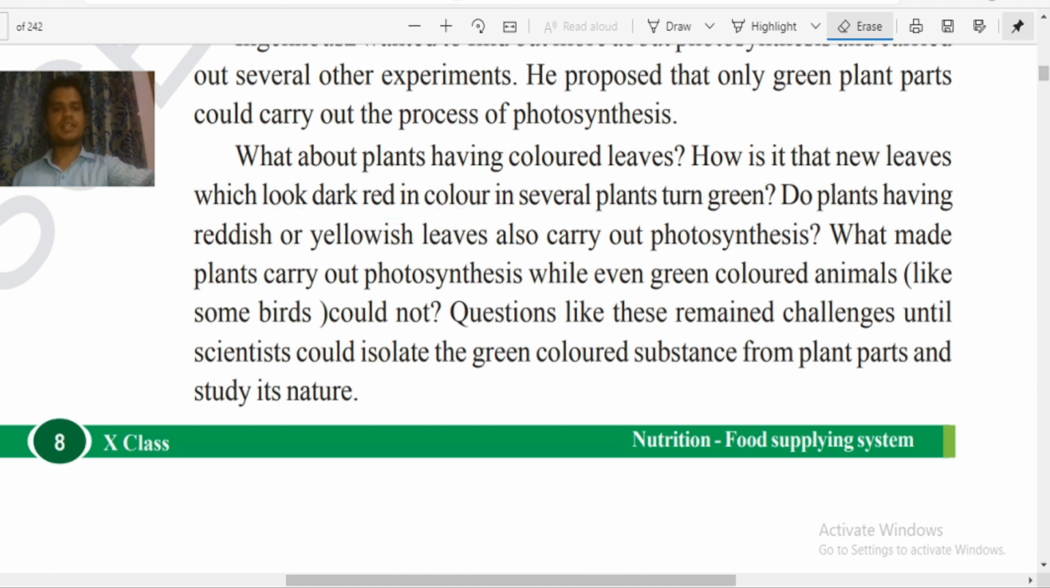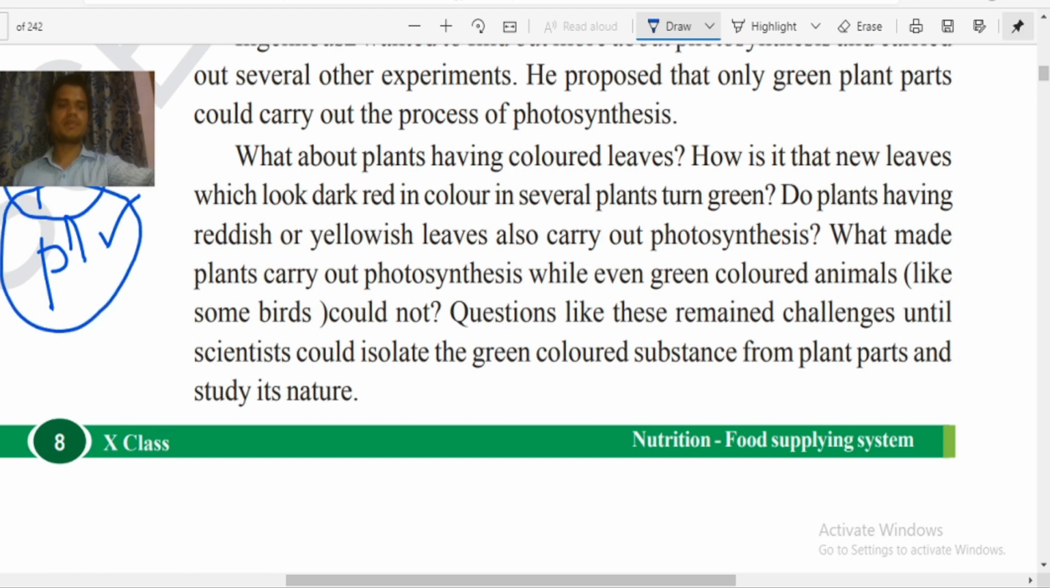Now here, do plants having reddish or yellowish green leaves also carry out photosynthesis? Then what made plants carry out photosynthesis while even green colored animals do not? Now what does this paragraph indicate? Green colored animals like parrots and some other organisms also have green in their body, and plants also have green in their body. Why are plants performing photosynthesis? Why are the green parrots not performing photosynthesis? These questions remained challenges for scientists for so many years.